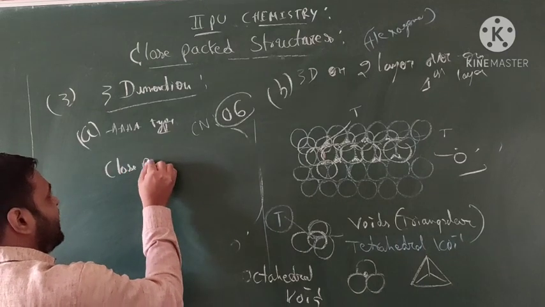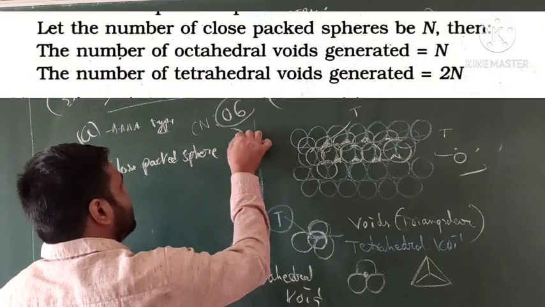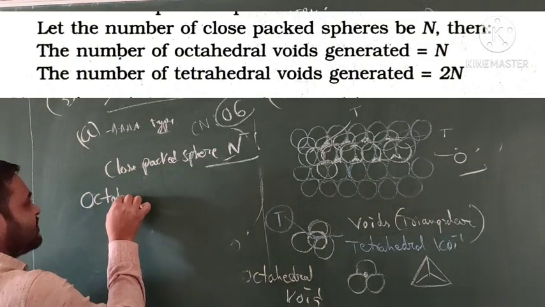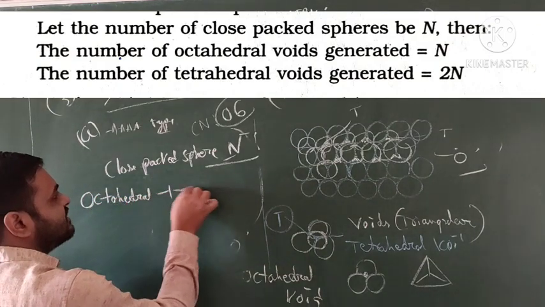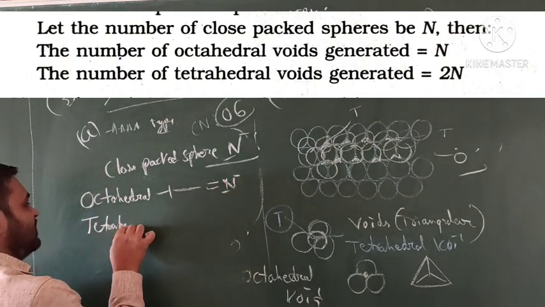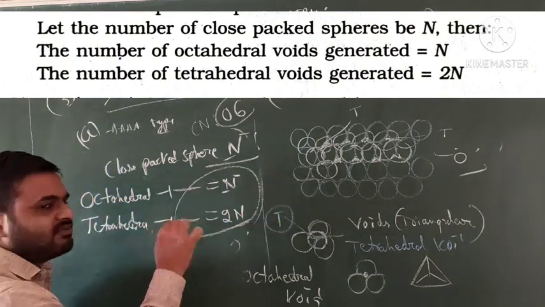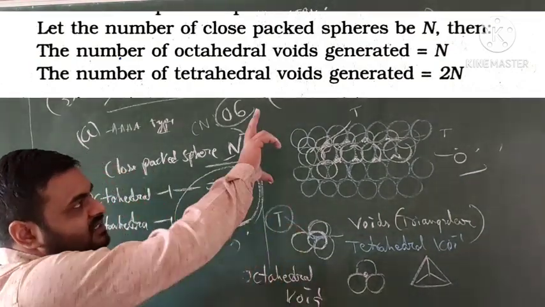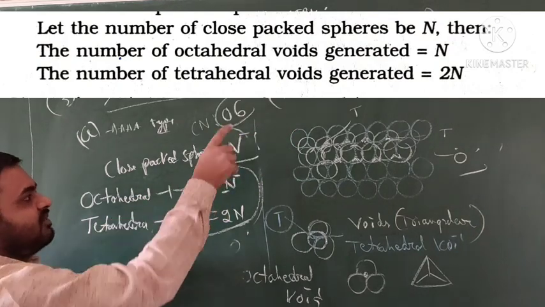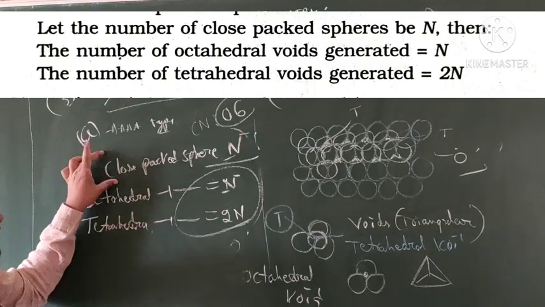The important thing is the close packed spheres, we call as N. N is the number of close packed spheres. In octahedral, the number of voids is equal to N. In tetrahedral, the number of voids is always 2N. This is very, very important. See students, in a structure, observe the tetrahedral voids are more in number, twice the number, but octahedral voids are only a small amount. I mean, relative to the close packed spheres.